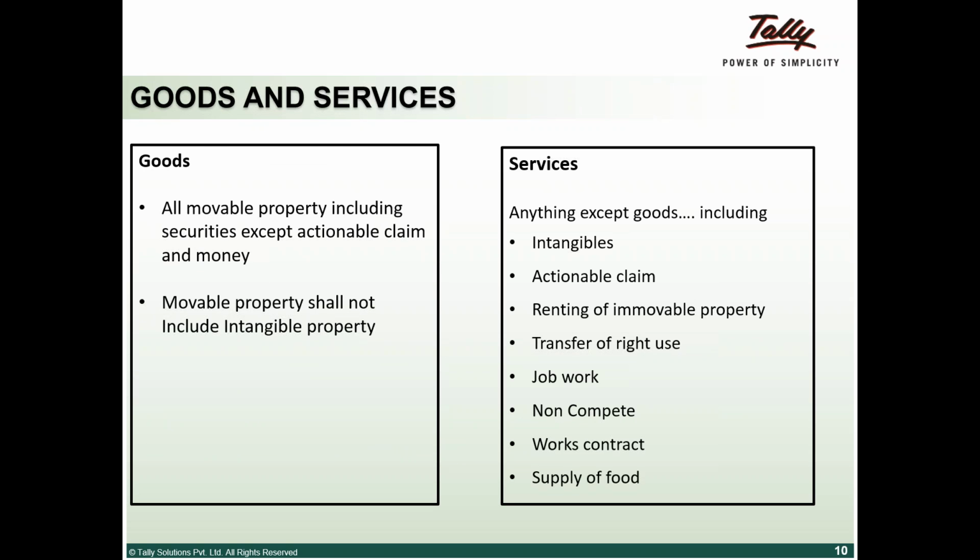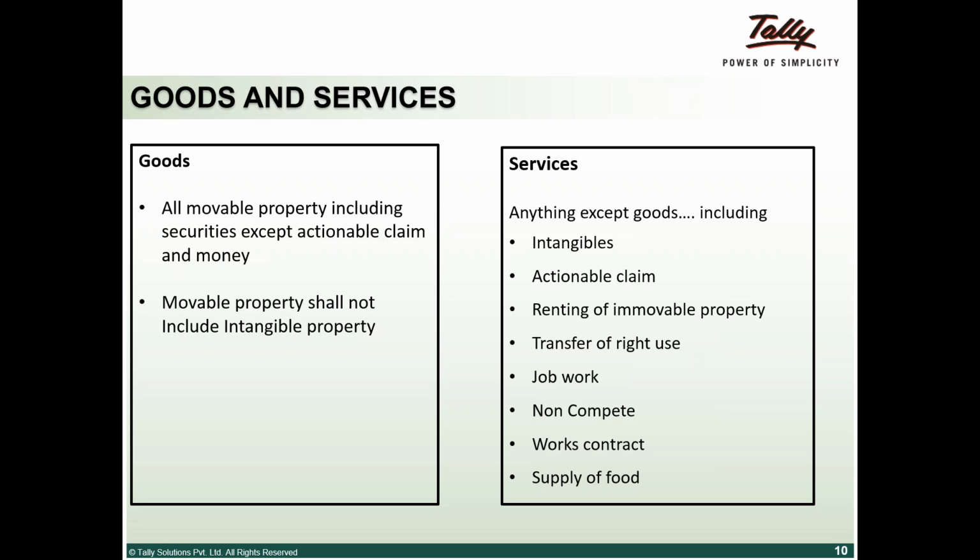In GST, two definitions are foremost important: what is goods and what is services. Goods is defined as all movable properties, including securities, except actionable claims and money. Movable property shall not include intangible property. So the simple definition is that goods is tangible and service is intangible. That's the concept in GST.